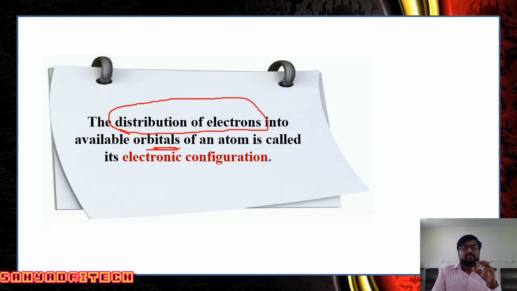So we say simply: the distribution of electrons into available orbitals of an atom is called electronic configuration. Whenever you are asked for the definition of electronic configuration, what you have to say is: the distribution of electrons into available orbitals of an atom is called electronic configuration.